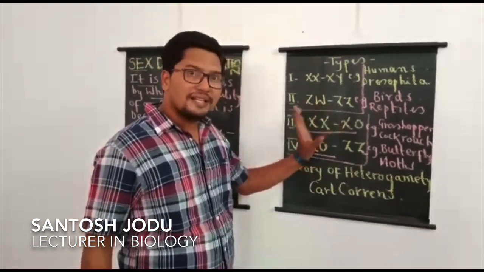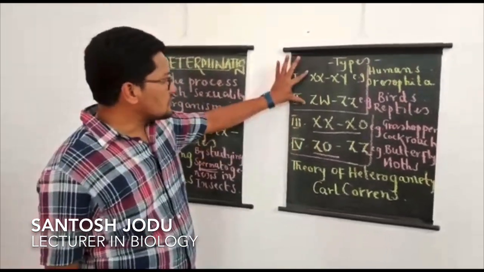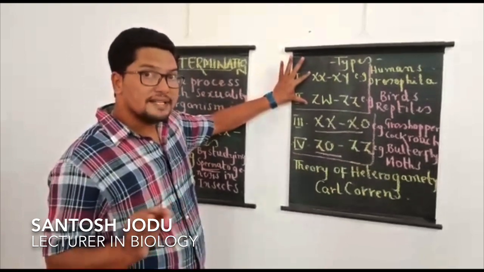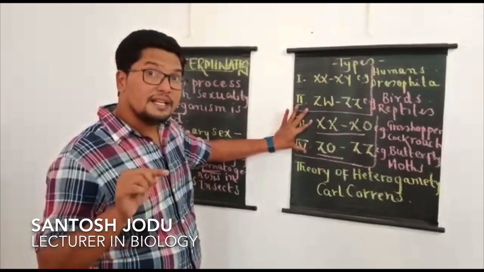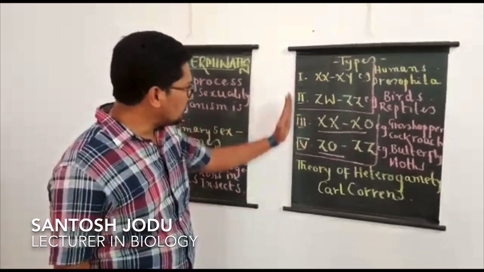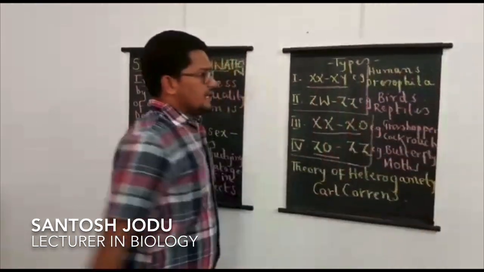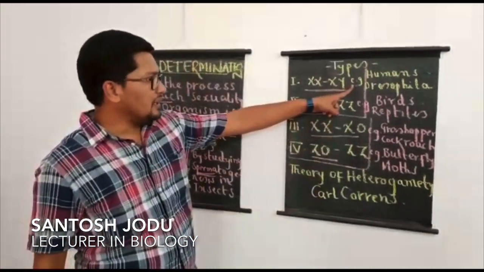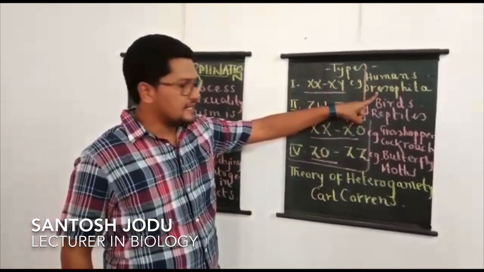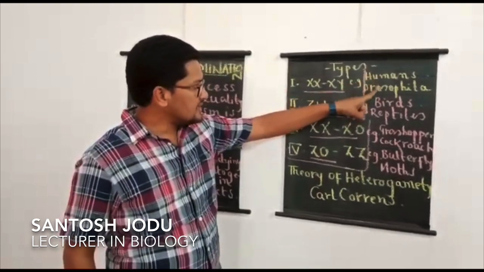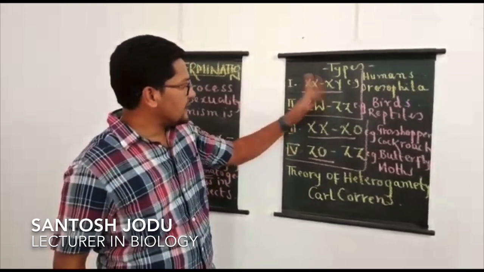Hope you understand. I have classified 4 types of sex determination. The first 2 types are based on difference in type of the sex chromosome, and in the next 2 types the difference is in number of the chromosomes. So now let us see the 4 types. The first type of sex determination is the XX-XY method. Example according to the textbook: humans and Drosophila, that is nothing but fruit fly. In humans and Drosophila, the type of sex determination is the XX-XY method.